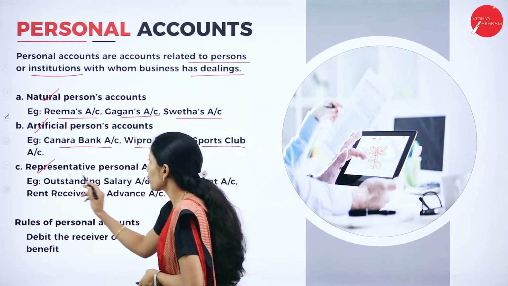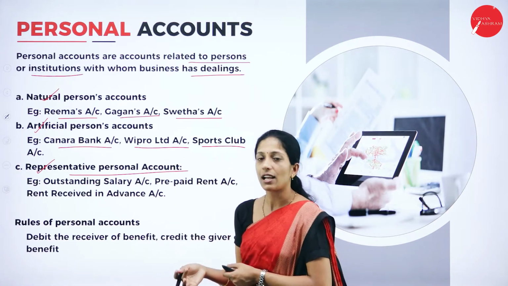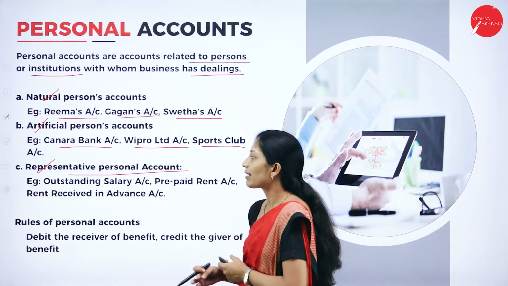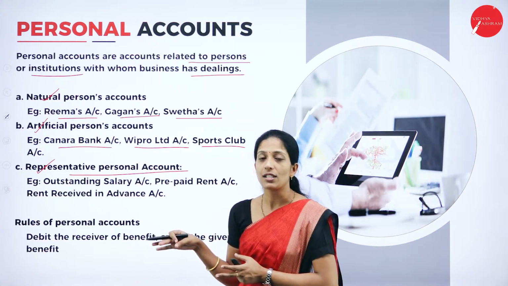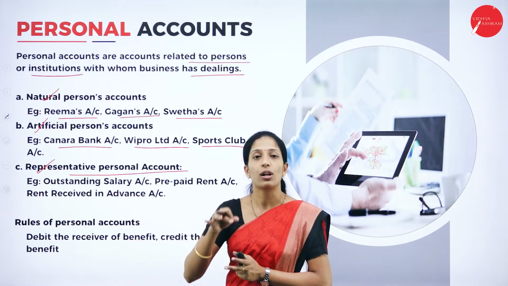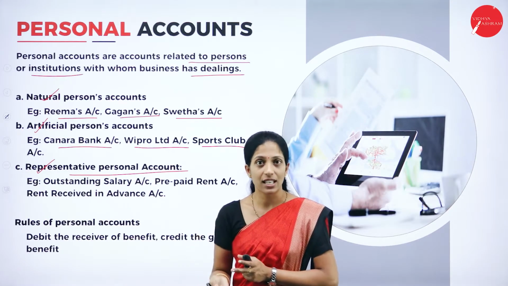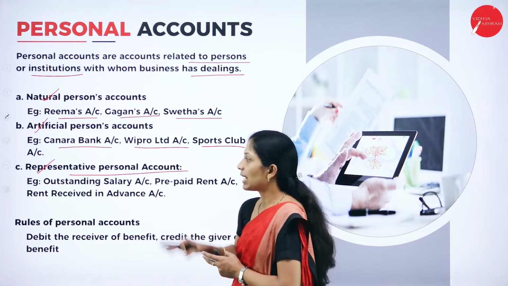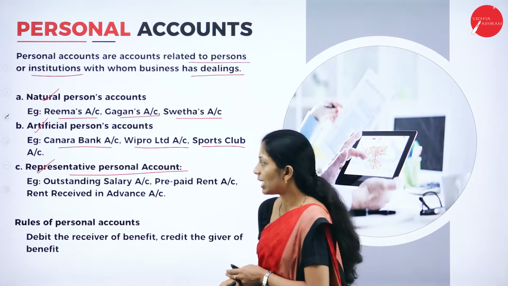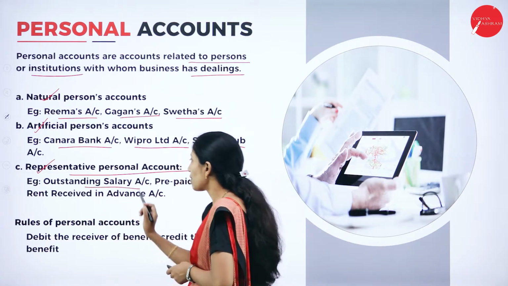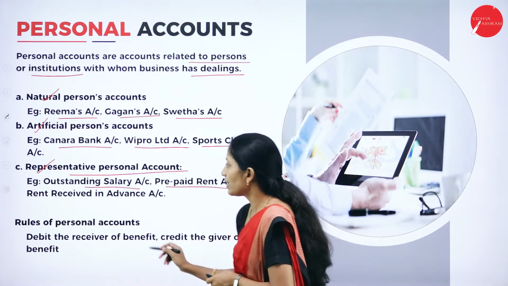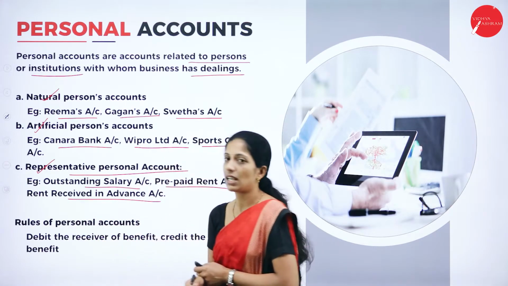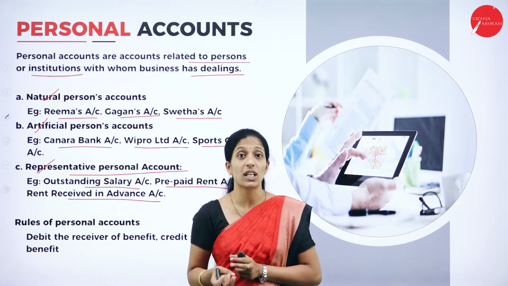Next, representative personal account. These are like outstanding salary, prepaid rent, rent received in advance. All the outstanding and all the prepaid or pre-received items come under representative personal account. Examples are outstanding salary, prepaid rent, rent received in advance, or anything which is received in advance.